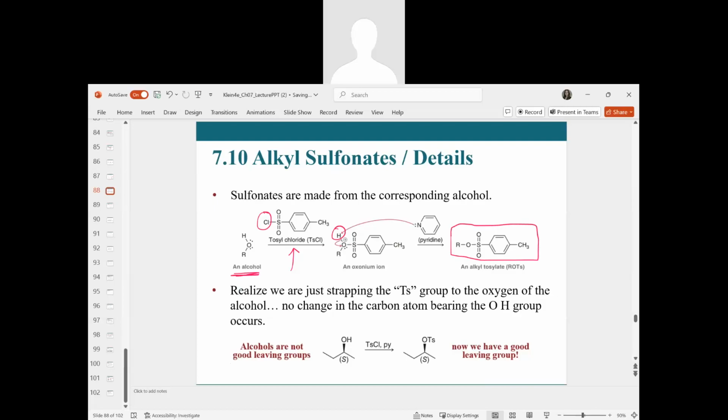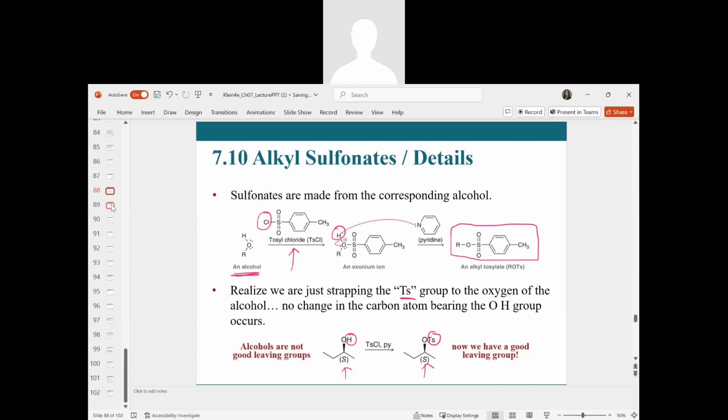We should note that when alcohols are turned into tosylates, we do not change our configuration. There's no inversion of configuration when we prepare a tosylate, and overall, nothing is changed besides this hydrogen is now replaced with that Ts group.